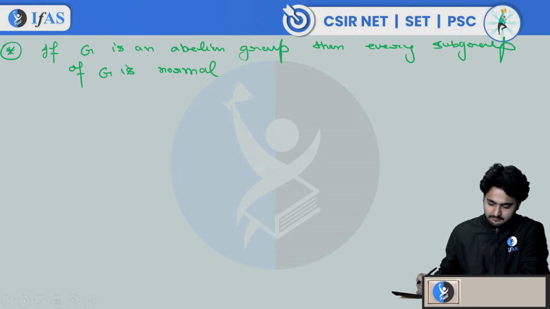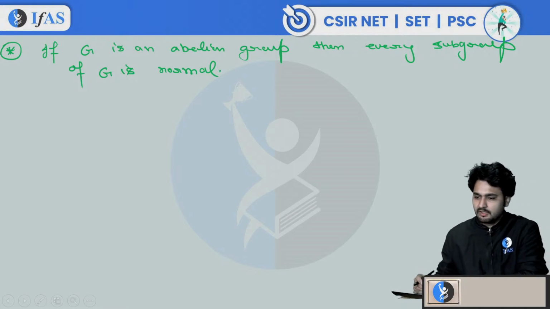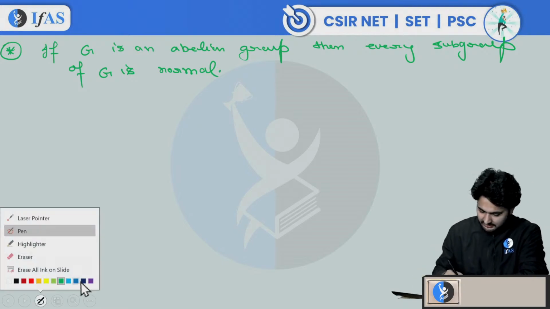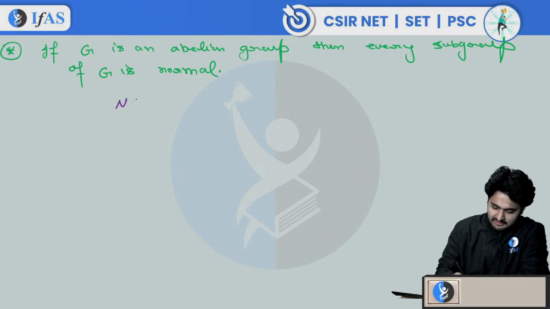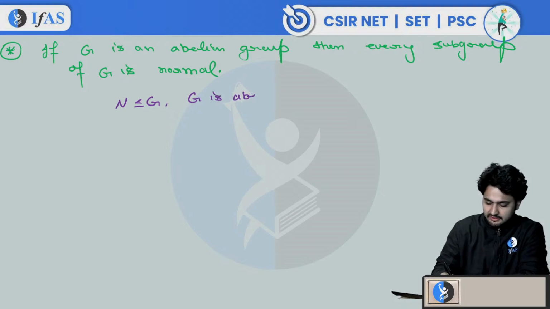Then every subgroup of G is normal. How can we see that? It's very easy to see. Let's consider N to be some subgroup of group G, and G we have considered is abelian. So if you consider, let's say, the left coset, how is it defined?